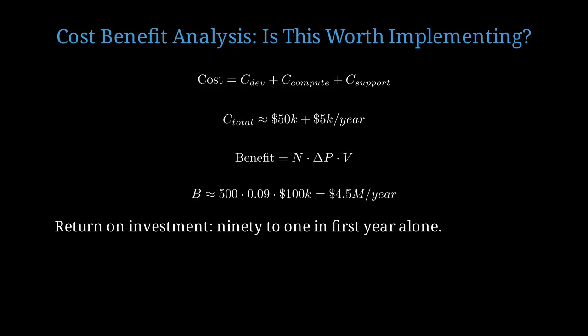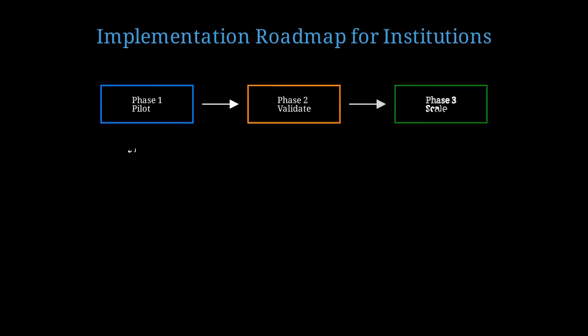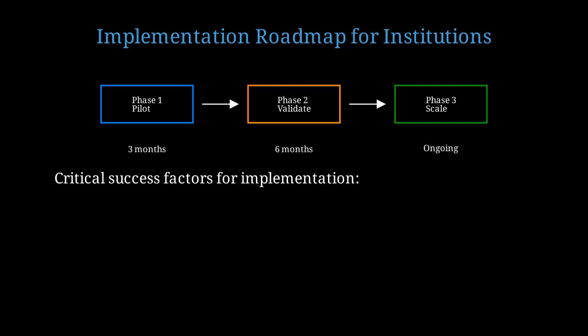This is economically compelling. For institutions considering implementation, here is a practical roadmap. Phase 1. 3-month pilot with 20 students. Phase 2. 6-month validation with 200 students. Phase 3. Full-scale deployment. 3 critical success factors determine implementation success.